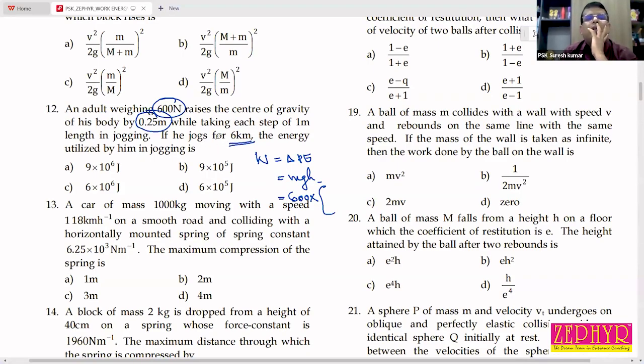Total 6 kilometer is there. 6 kilometer means 6,000 meter. Each step is 1 meter length. So how many steps are there while traveling 6 kilometer? How many steps are there when the body covers 6,000 meter? 6,000 steps. So 6,000 into 0.25.